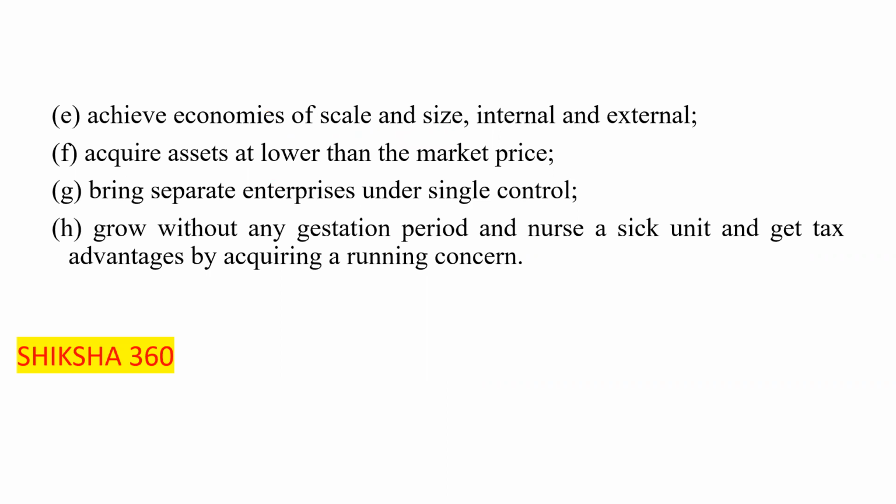Next one is achieve economies of scale and size, internal and external, just simple things, nothing typical. Next is acquire the assets at a lower price than the market price. Next is bring the separate enterprises under single control. Last, very important, grow without any gestation period, like a holiday period, this much time we would require to perform. And nurse a sick unit, and get tax advantages by acquiring a running concern.